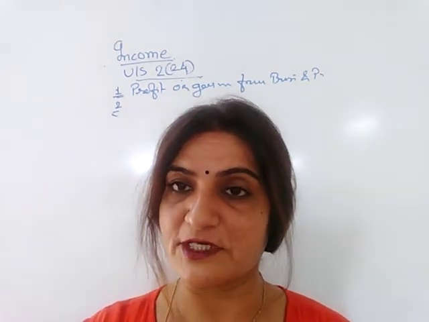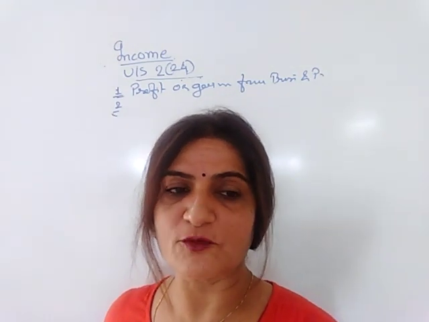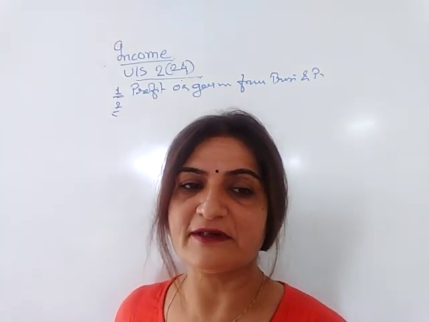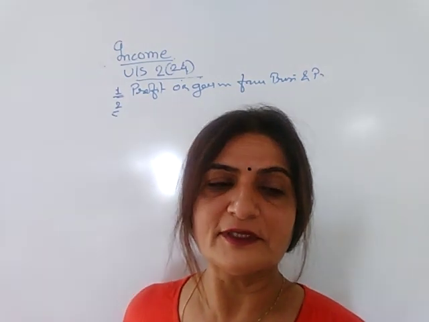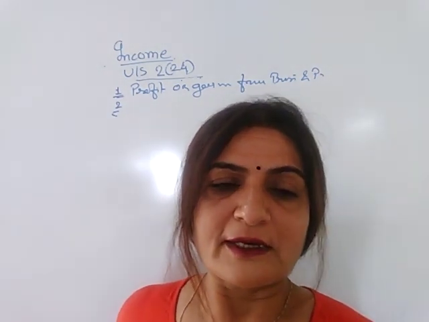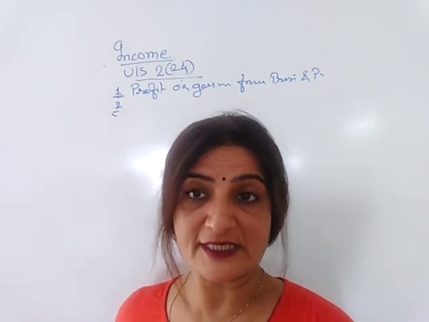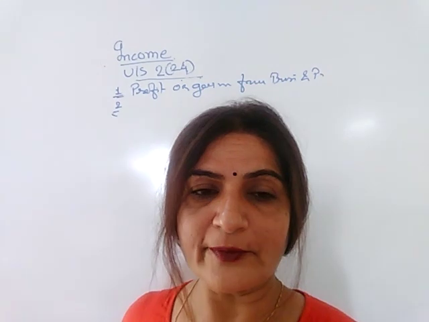What is meant by capital gain? If you sell any type of capital assets, whatever gain you earn is considered as your income. The 10th one is the profit and gain of a business of banking carried out by a cooperative society or by its member. It is also considered as income.